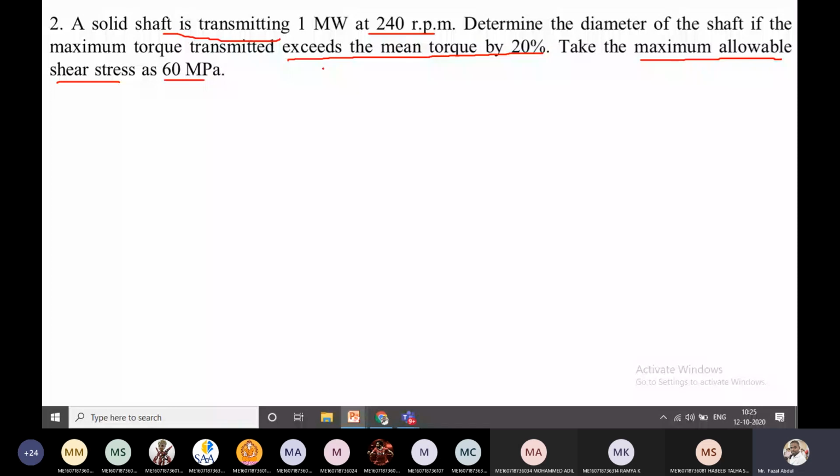The shaft is subjected to pure torque. So this is based on the strength criteria, and it belongs to the first category, the shaft subjected to pure torque.